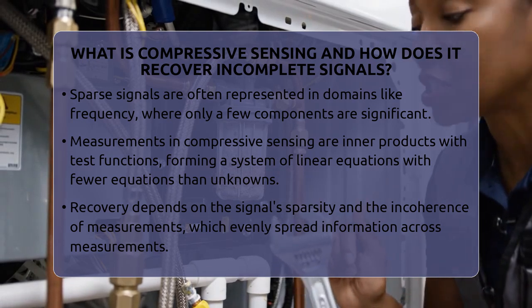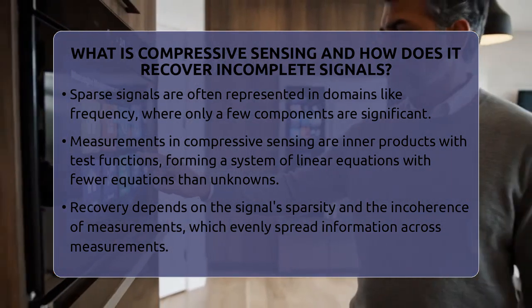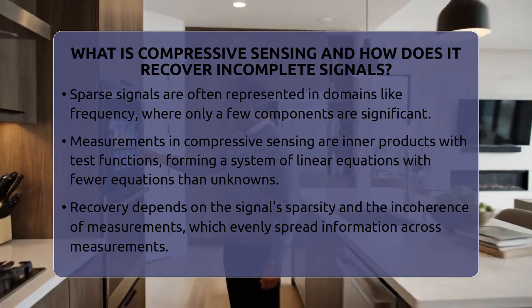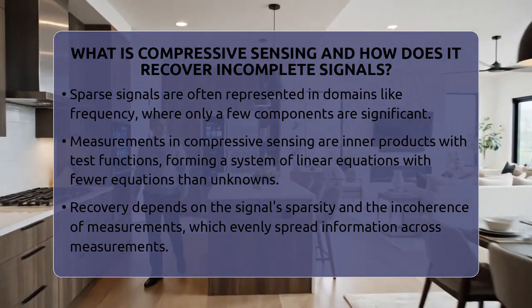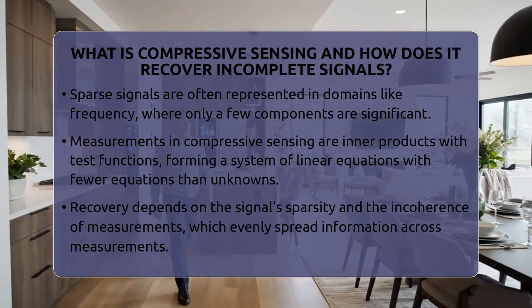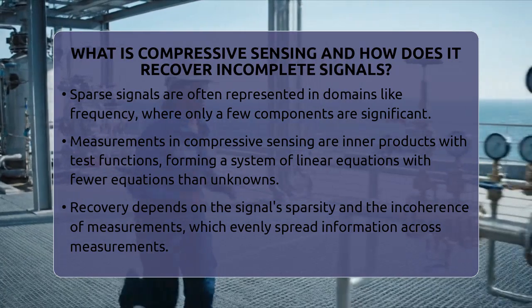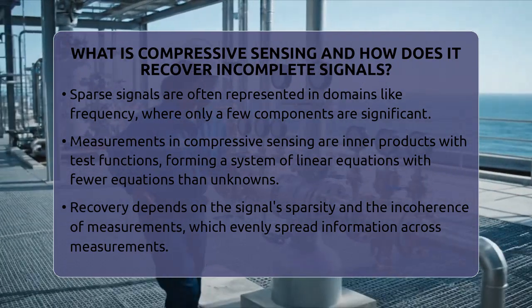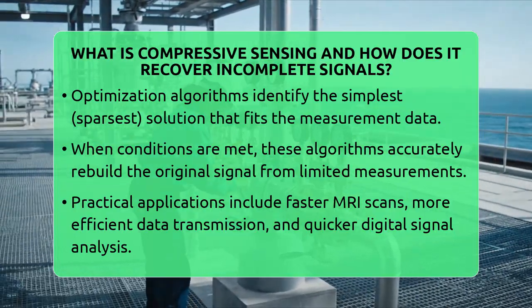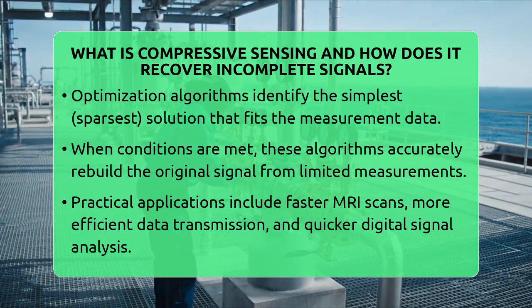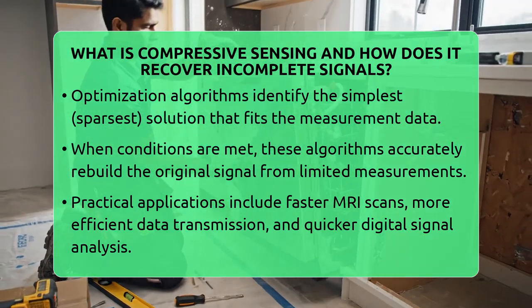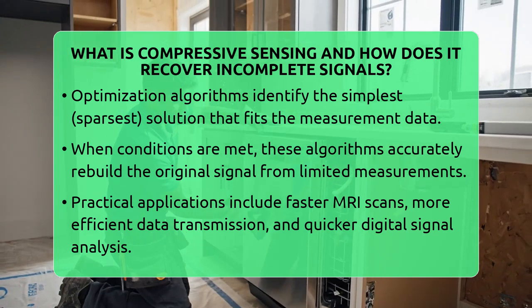Even with fewer measurements, we can still recover the original signal if it is sparse, and the measurement process is incoherent with the sparsity basis. Incoherence means the measurements spread the information about the signal's important parts evenly across all measurements. This makes it possible to identify the non-zero coefficients.